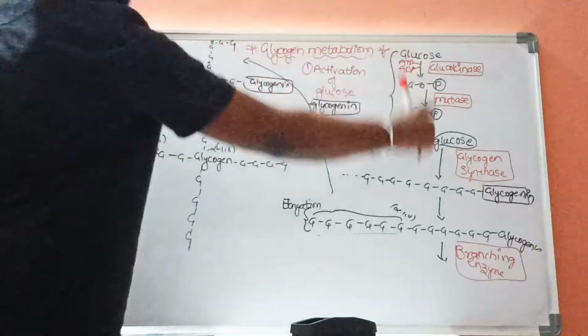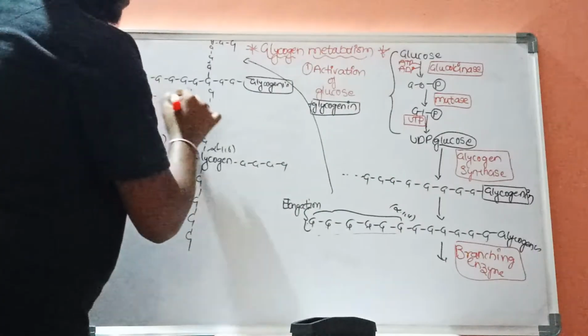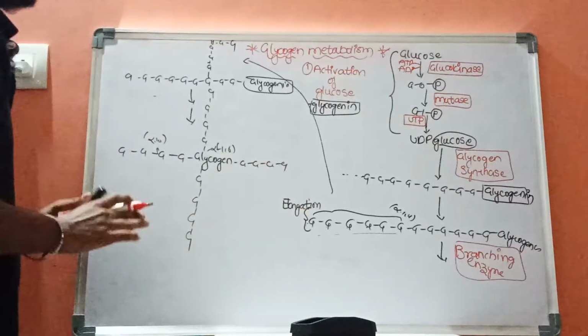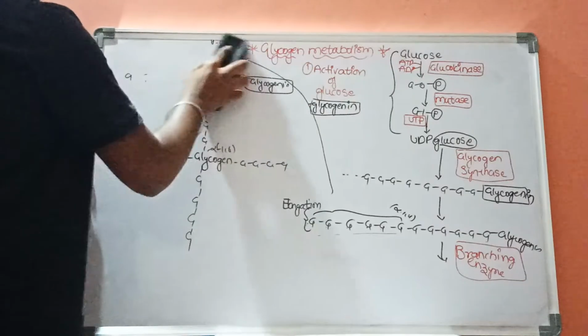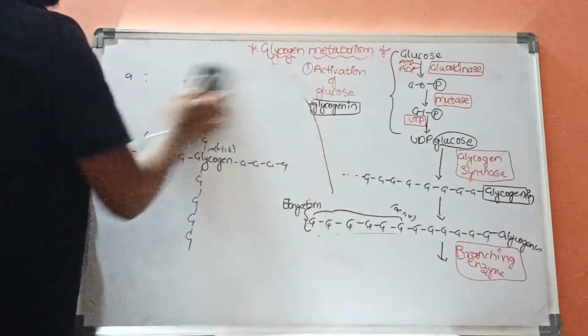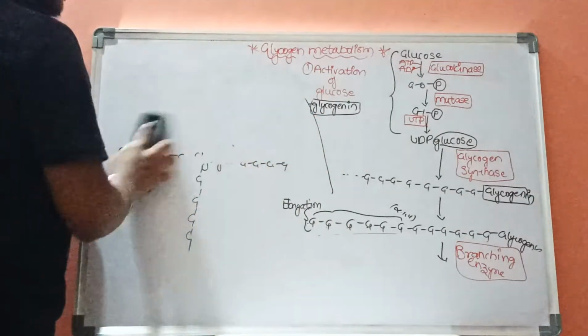This is the required material, that is glycogen. This is called glycogen synthesis or glycogenesis. Our next one is glycogenolysis.